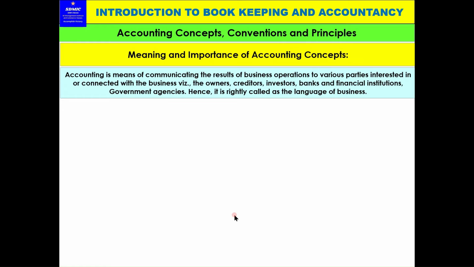Hence it is rightly called as the language of business. Why it is called as a language of business? Because accounting is means of communicating the results of business operation to various parties interested in or connected with the business.